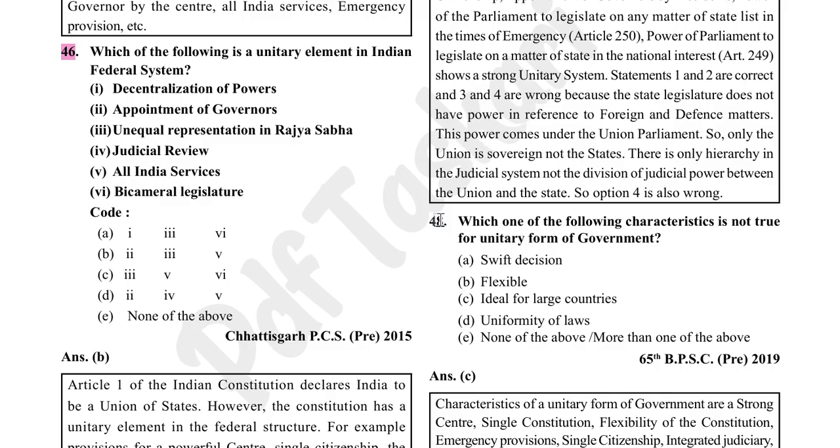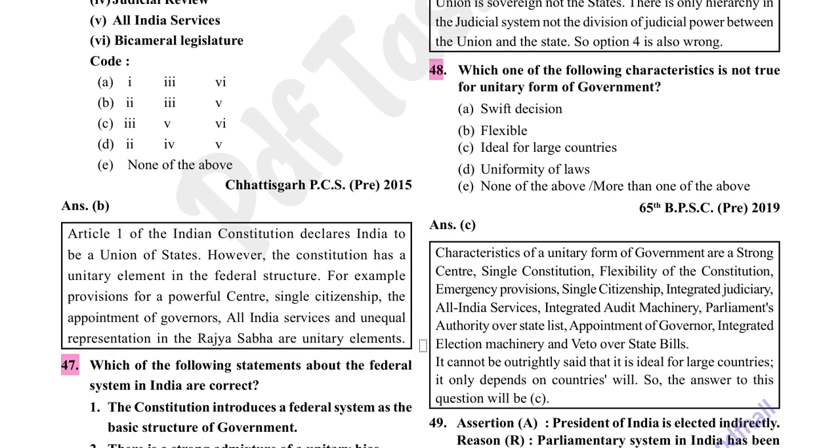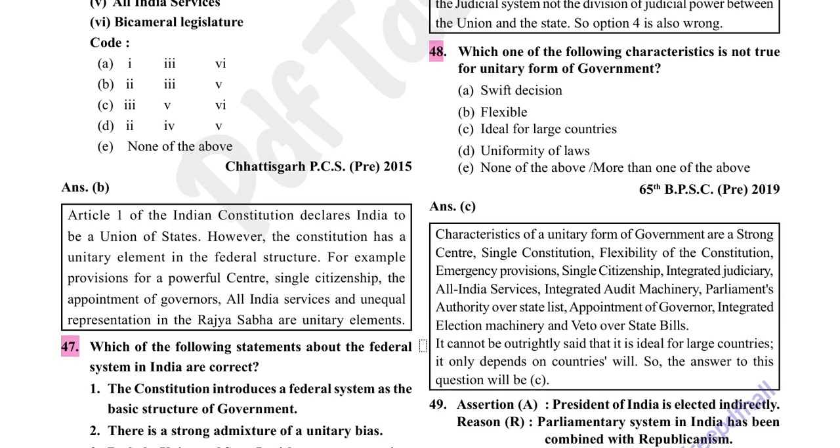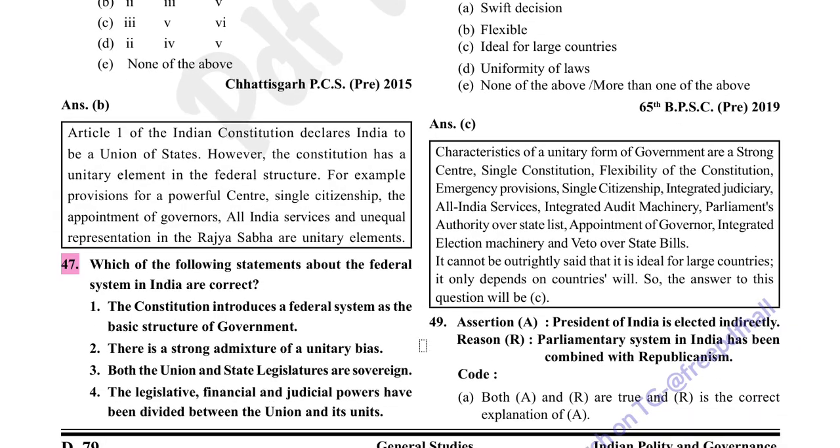Which one of the following characteristics is not true for the unitary form of government? Ideal for large countries, because characteristics of unitary form of government are a strong center, single constitution, flexibility of the constitution, emergency provisions, single citizenship, integrated judiciary, all India services, integrated audit machinery, parliament's authority over state list, appointment of governor, integrated election machinery, and veto over state bills. It cannot be outrightly said that it is ideal for large countries. It only depends on the country's will.